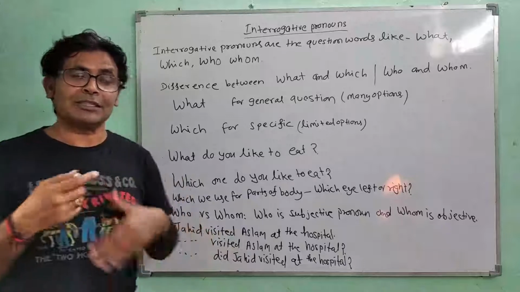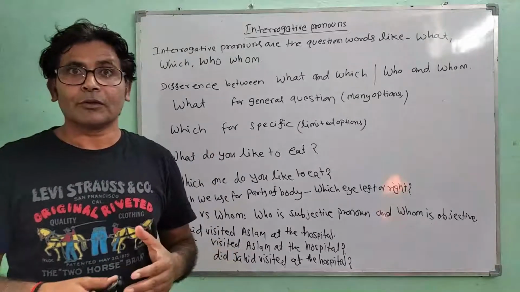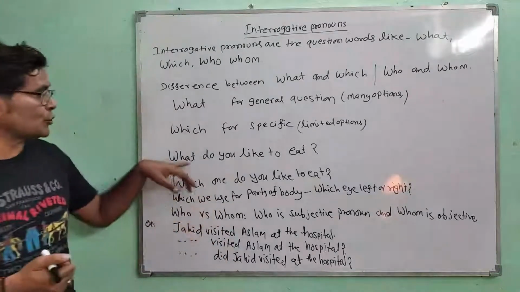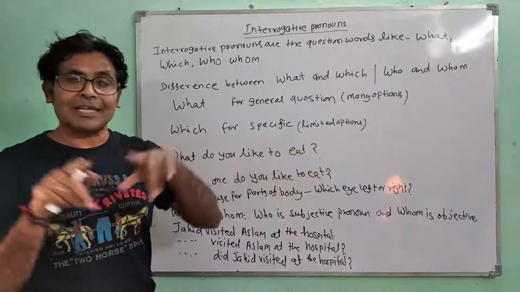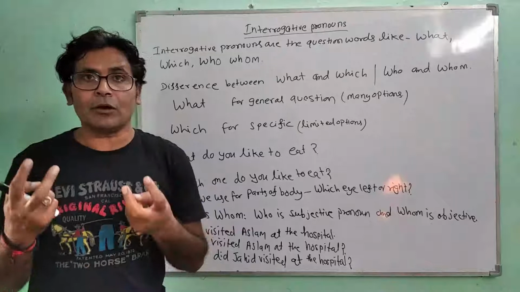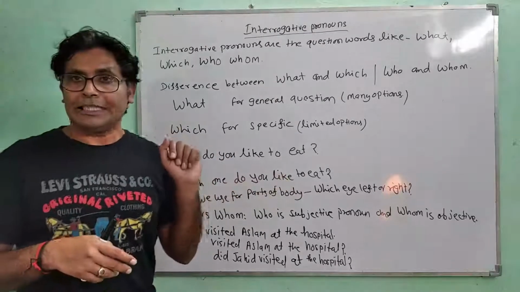So this is the situation. In the first situation, we had lots of options, and then we use what, like what do you like to eat. But in the second situation we did not have many options, we only had limited options. That is why we use which one do you like to eat.